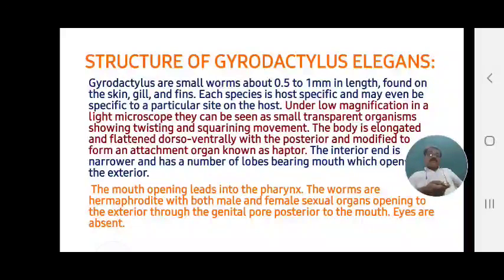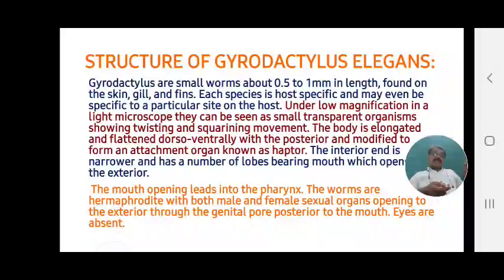Each species is host specific. Each species of parasite can select a specific host, and may even be specific to a particular site on the host. Not only a particular host, but a particular site.